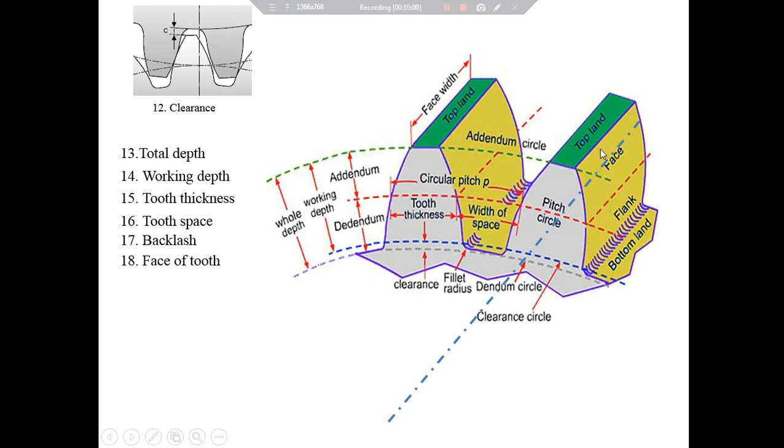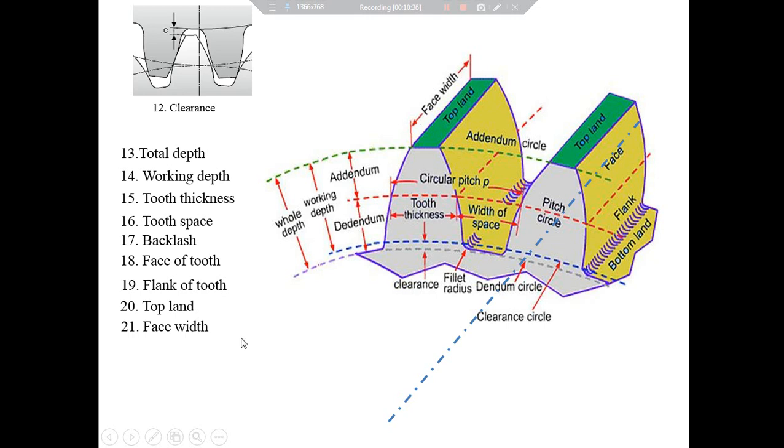Definition number 19 is flank of tooth. Surface area of the gear tooth below the pitch surface is called the flank of a gear tooth. Definition number 20 is top land, and it is the top surface of the gear tooth. Definition number 21 is the face width, and it is the width of the gear measured along its axis of rotation. So this one is the axis of rotation, and this one is the width of the gear measured along its axis of rotation, which is the face width.